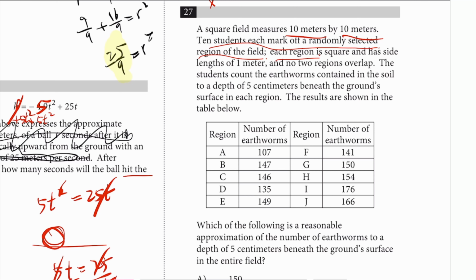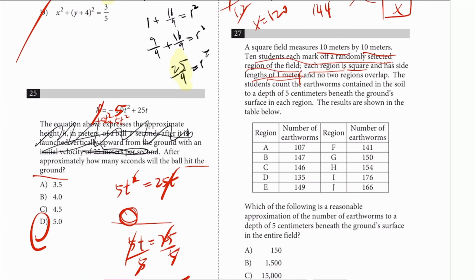Each region is 1 meter squared, 1 meter in length. If everybody saw that, it's 10 by 10, and then 10 and then 10. So there's a total of 100 regions right there. That's the picture you have to see first.